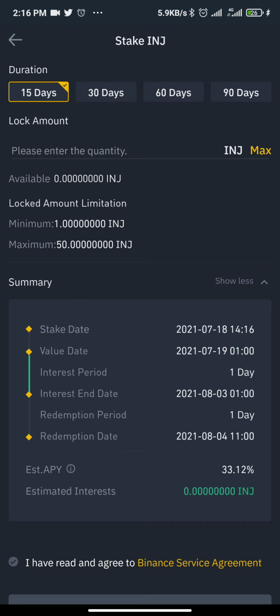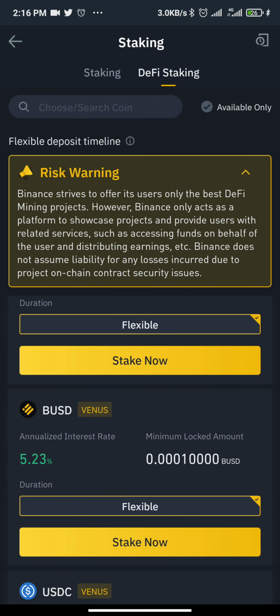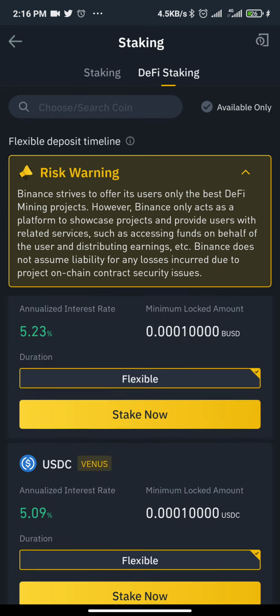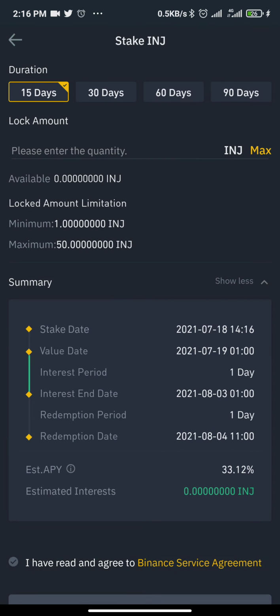I can go ahead and read their terms and conditions. We have two forms of staking. We have DeFi staking, which is for DeFi coins and the rest, but this is where we are going. So click on stake.